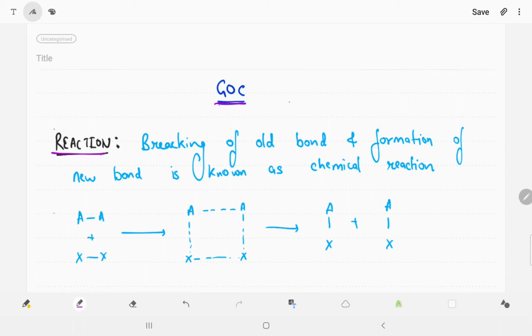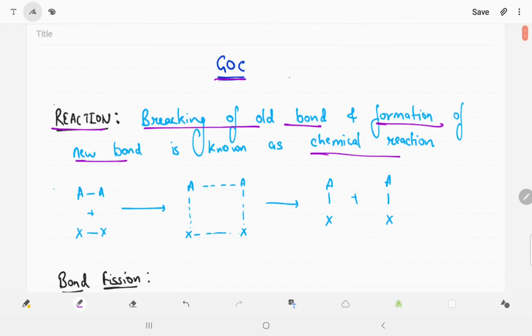Whenever organic reactions take place, directly breaking of old bonds and formation of new bonds takes place, and that is called a chemical reaction. Like if you are able to see this, there is an A-A bond and an X-X bond. What happens with this? In this, the X-X bond starts breaking. They withdraw their electrons, and the X-X electrons will be shared with each other.